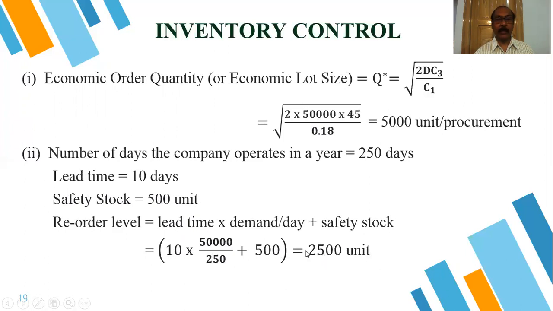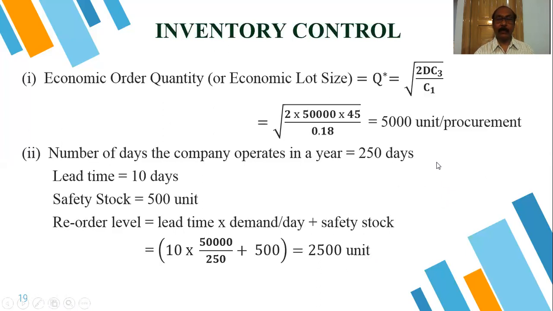This is our reorder level. That means when the inventory stock is decreasing and reaches the level of 2500 units, as soon as it reaches that, we have to place the order again with the supplier. This is the basic concept.